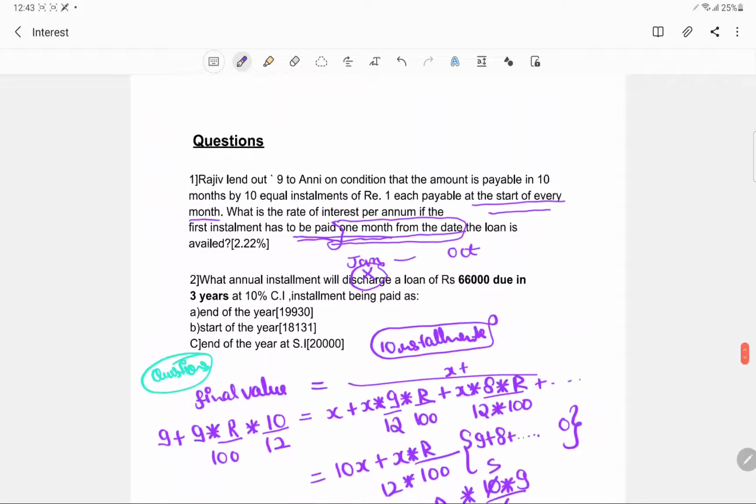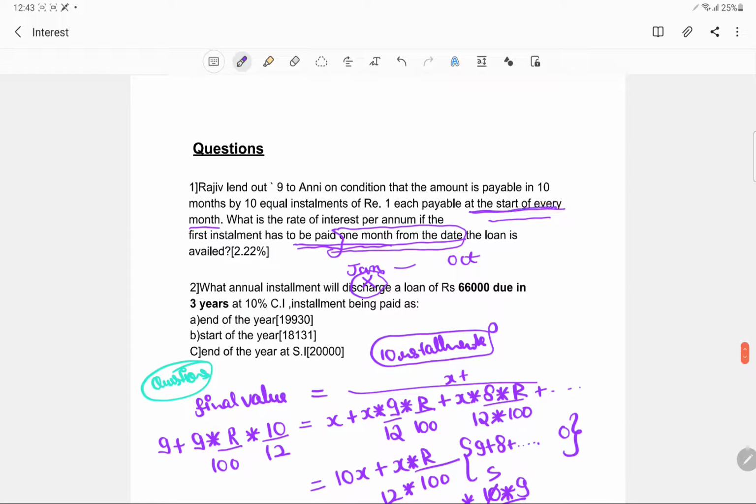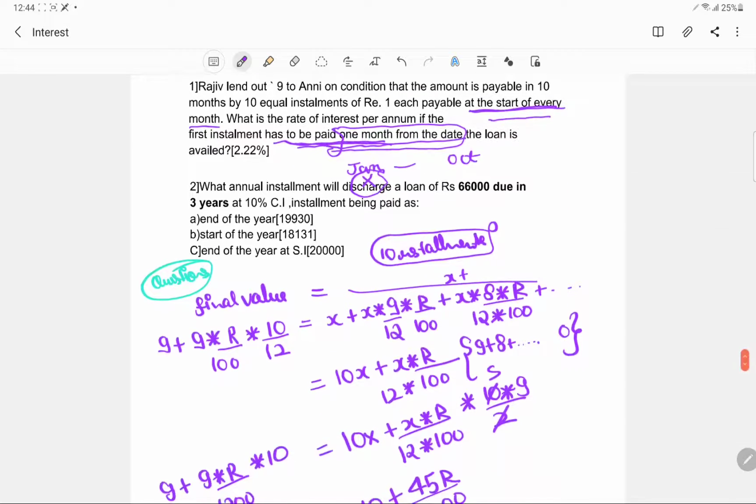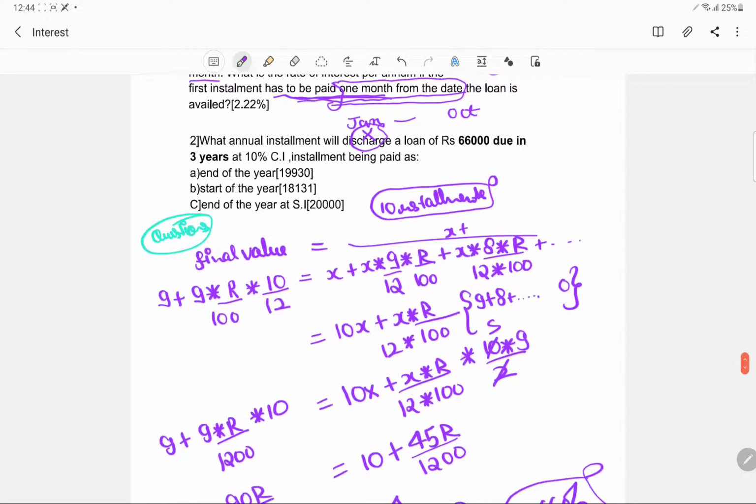Just don't confuse, because they are saying at the start of every month. So if this would have been enough, we would have started with 10, 9, 8 and in such a manner, but they are saying that the first installment has to be paid 1 month from the date. So this is actually a disguise. This seemed to be a question of pre-installment, but it was actually a question of the post one. Okay, things will be more clear from the second part.